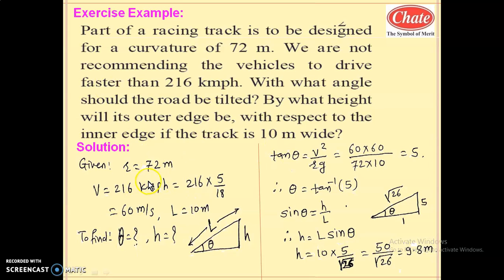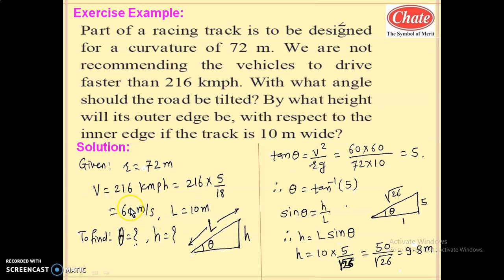So multiply by 1000 in the numerator and divide by 3600 in the denominator. That will give you meter per second. In this way, we can convert kilometer into meter and hours into second. The conversion factor is 5 by 18. So solving this, 216 into 5 by 18, that will be 60 meter per second.